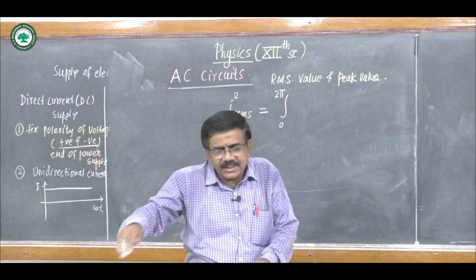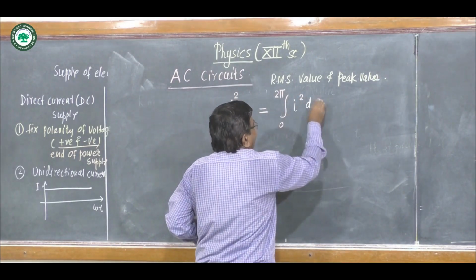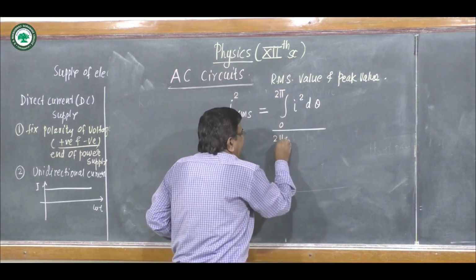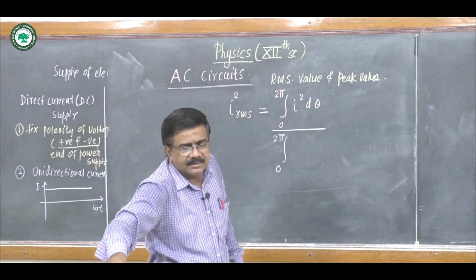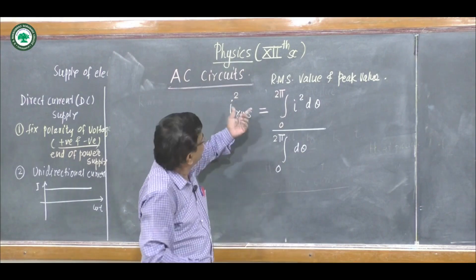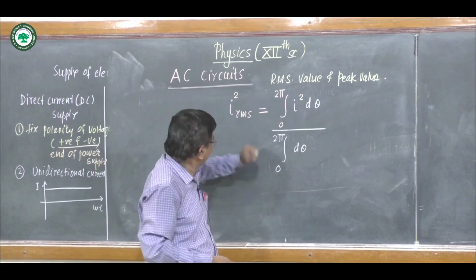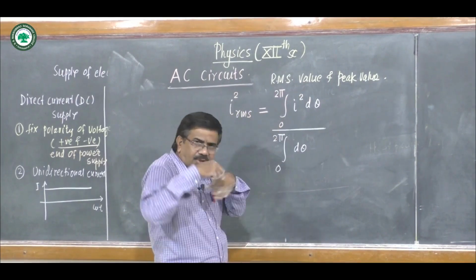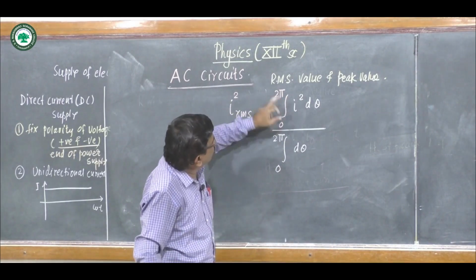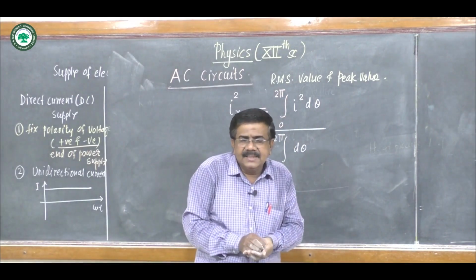Here it is for the complete cycle: I square RMS equals integral from 0 to 2 pi of I square d theta divided by integral from 0 to 2 pi of d theta.